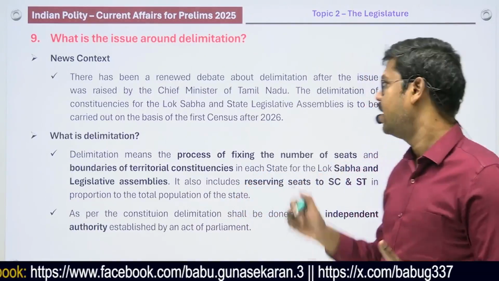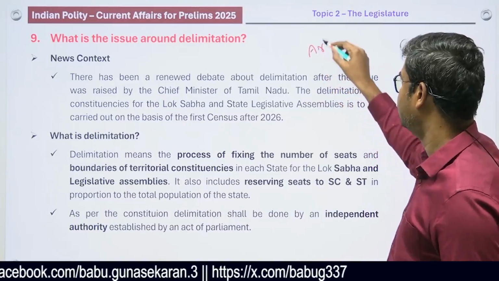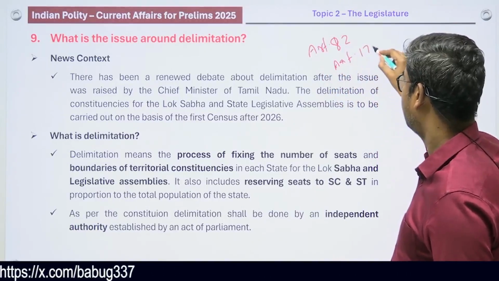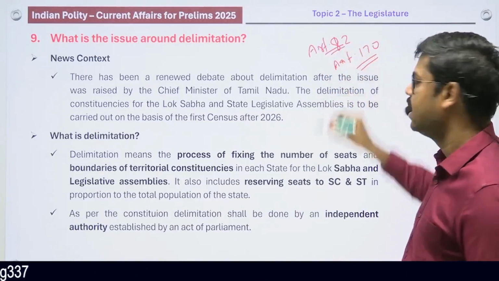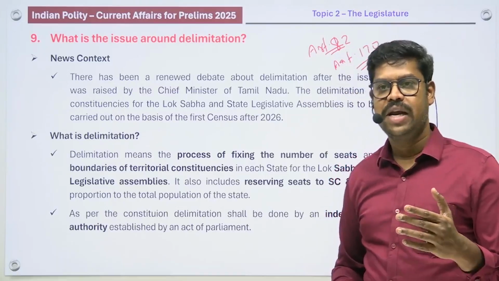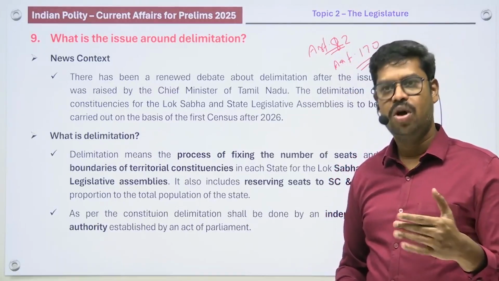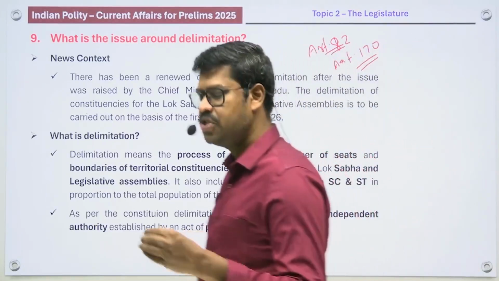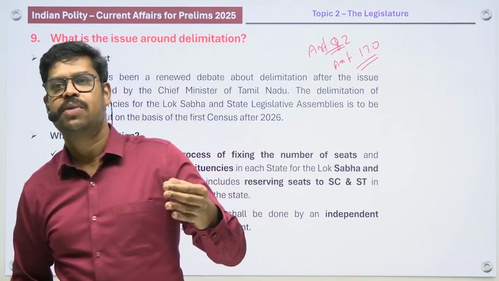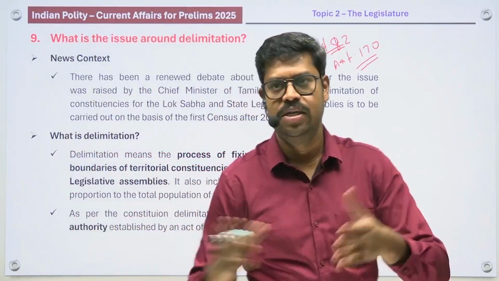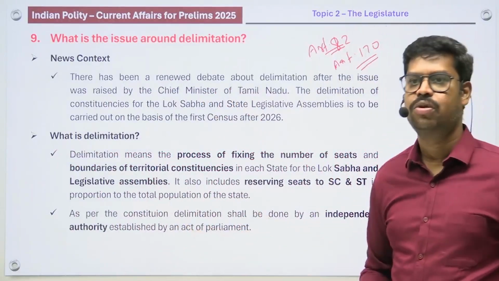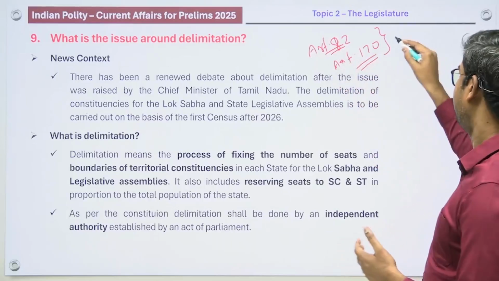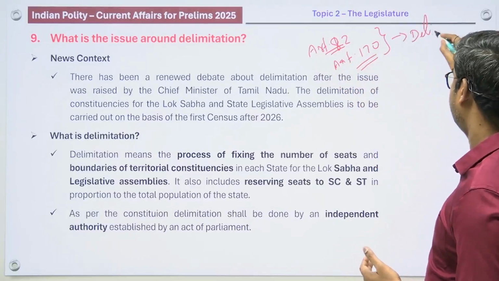For that question, we will have to look into Article 82 and Article 170 in the Constitution. If you look into Article 82 and Article 170, it says that the delimitation exercise shall be carried out by a commission or by a body which shall be established by an act of parliament. So the parliament shall make a law, and by that law they shall establish a body, and according to which all these delimitations shall be carried out in proportion to the population.